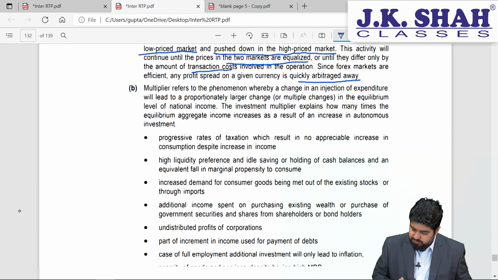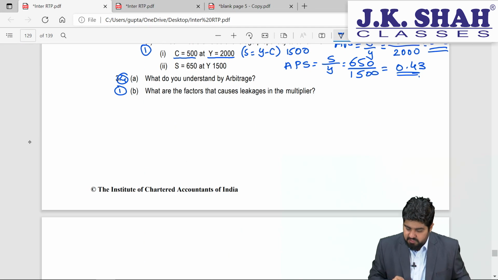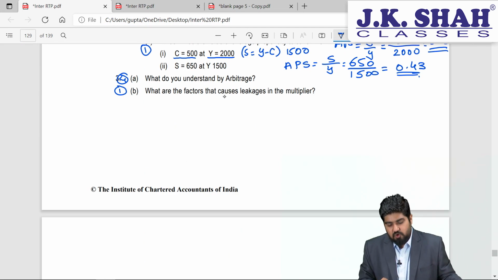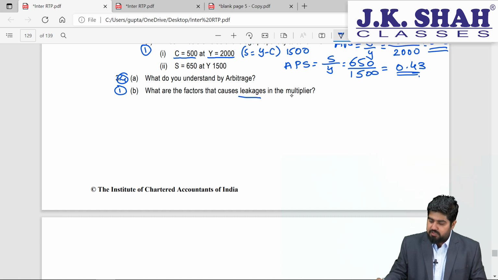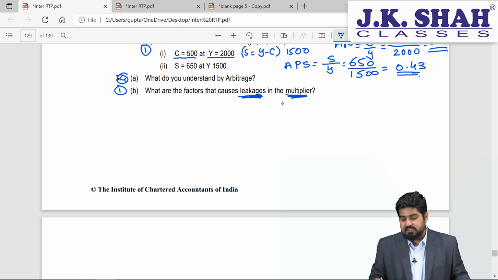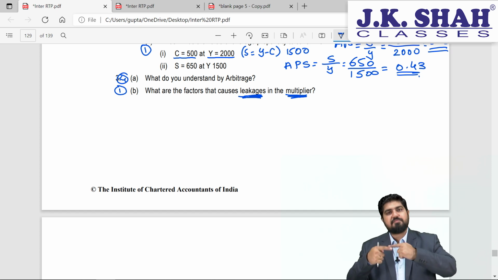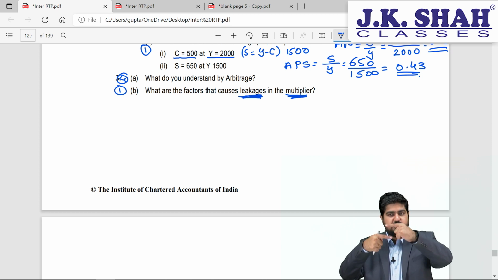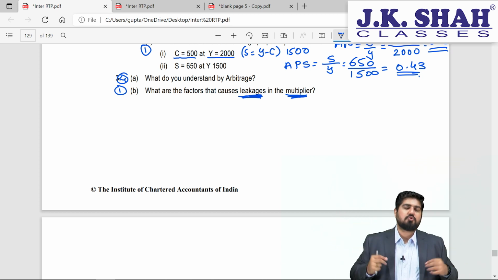Let's go ahead, students, to the next part, and that is question number 3b. What are the factors that cause leakages in the multiplier? Okay, so here there are two things. First, you need to understand what is the multiplier, and then you need to understand what are leakages. See, the multiplier is the money making process which is happening, right? When we talk about investment and the money multiplier, the money that goes into rotation and the money supply goes on increasing, that is called the multiplier.